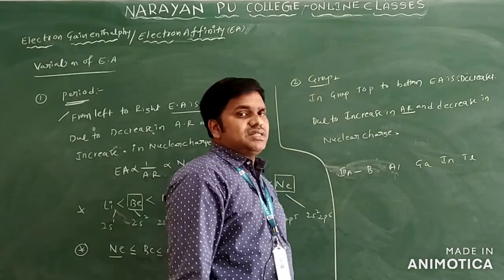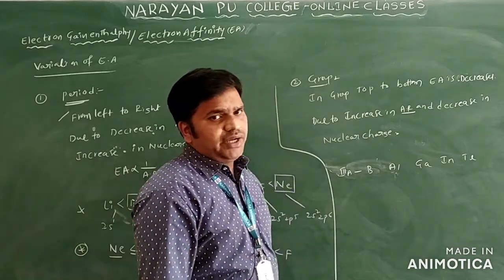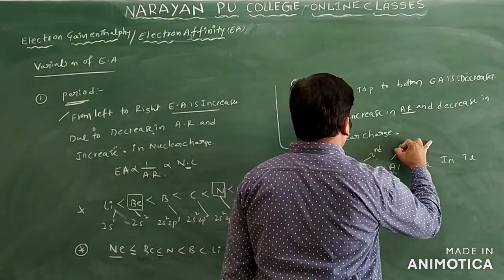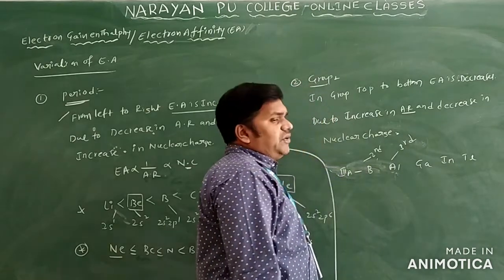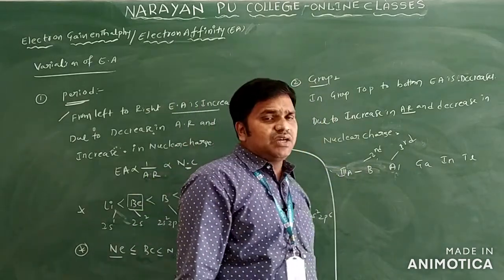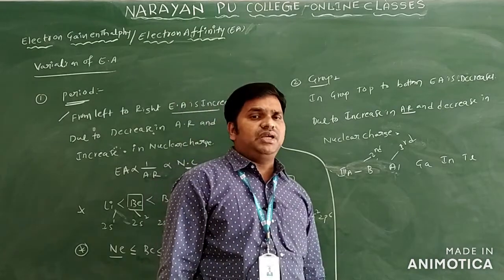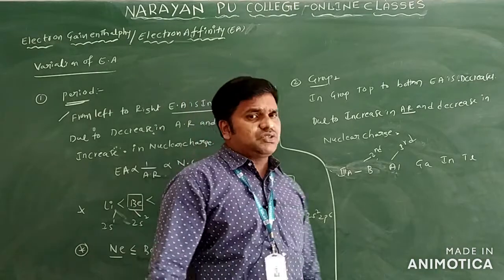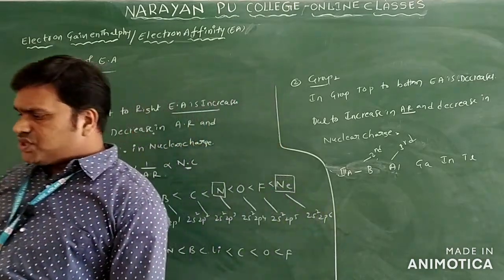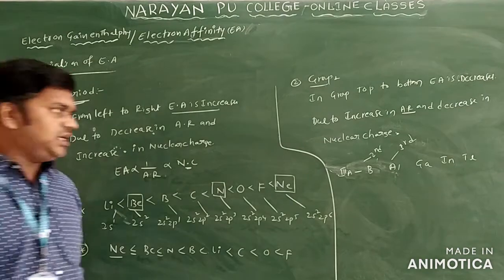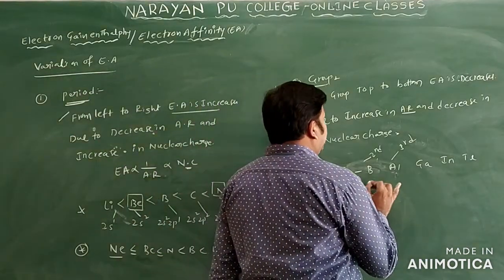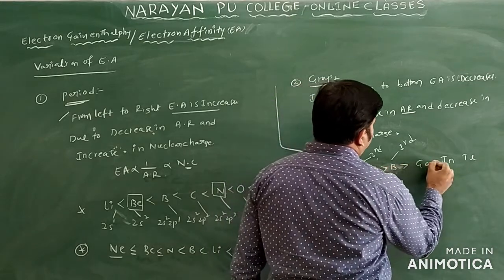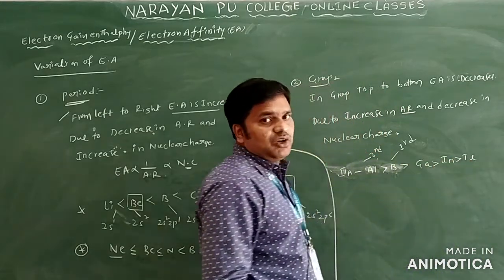Boron is a second period element, and aluminum is a third period element. But we can see that in groups, the third period element has higher electron affinity than the second period element. So we can interchange the elements of each group in this formula. I will write aluminum greater than boron greater than gallium greater than indium greater than thallium.